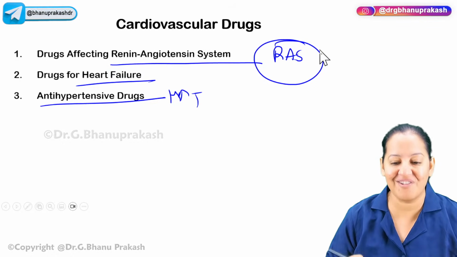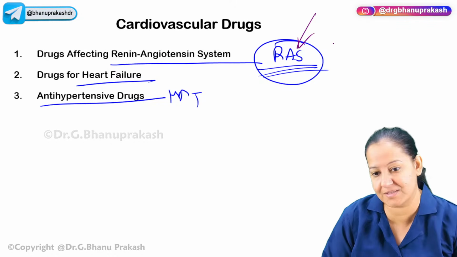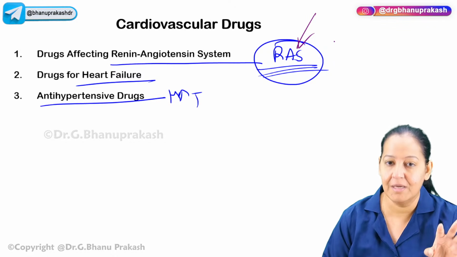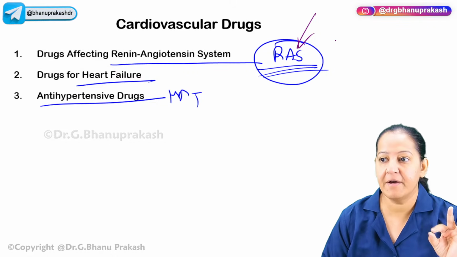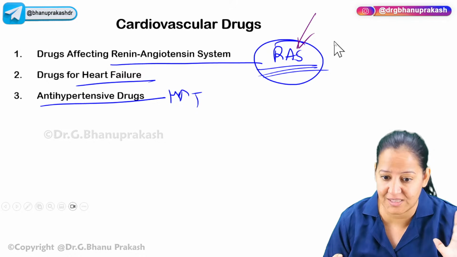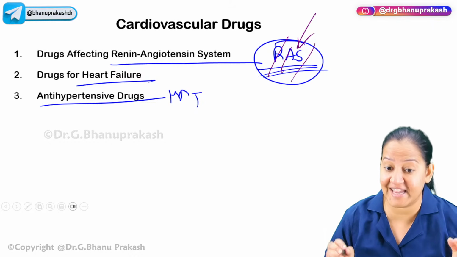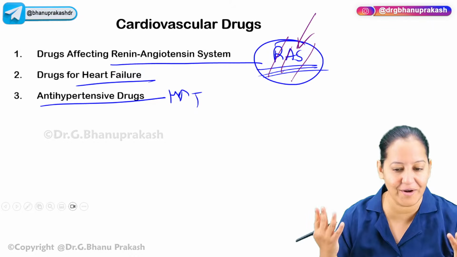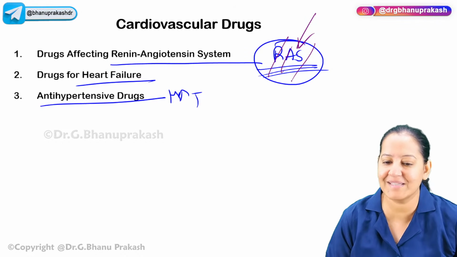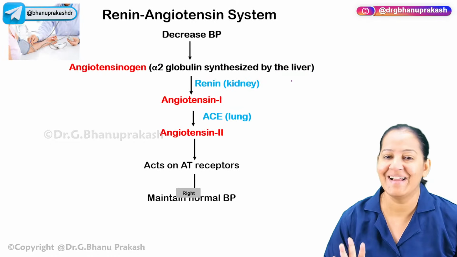Before understanding the drugs acting on the renin-angiotensinogen system, a student may ask, ma'am, what is the renin-angiotensinogen system? I don't know, can you explain it to me? What is it? Do I have it? Yes, we all have the system. We have proteins and enzymes in our blood. The family is known as the RAS family. What is the full form of RAS? Renin-angiotensinogen system. God has given this inbuilt system in all of us. You will say, ma'am, what is the meaning of that and what is the use? Why has God given the system? What does the system consist of? And when does it get activated? I will answer everything. Let's start with RAS.